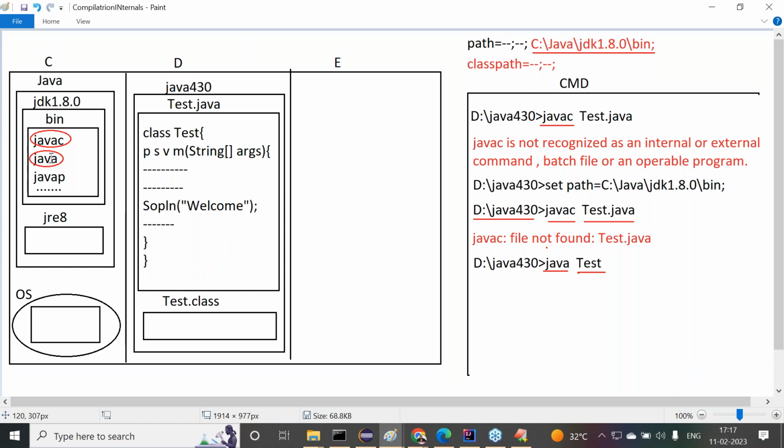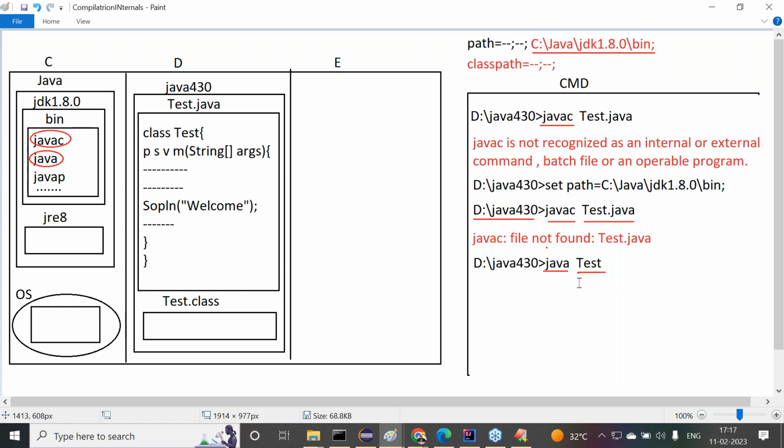Is Java available there? Yes, it is available. Then immediately the operating system will execute the Java command. By the execution of the Java command, automatically the JVM software will be activated. Now JVM software will come to the command prompt.